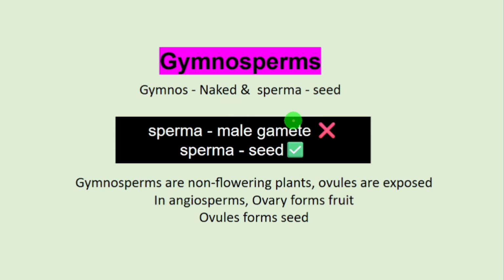So what does this mean? In angiosperms, the seeds are covered by ovary, and the ovary after fertilization forms the fruit. So seeds are covered in angiosperms. Since gymnosperms have no flowers, the ovules are exposed, and after fertilization they form seeds. So seeds are not covered by ovary and they don't form fruit. This is the reason the seeds are naked, they are exposed, and hence the name gymnosperms.